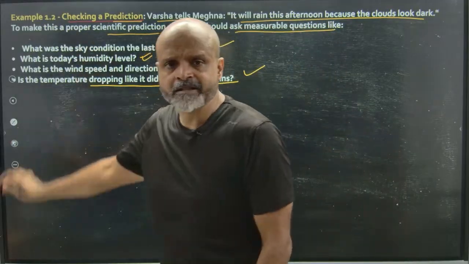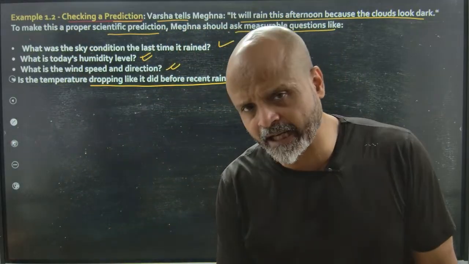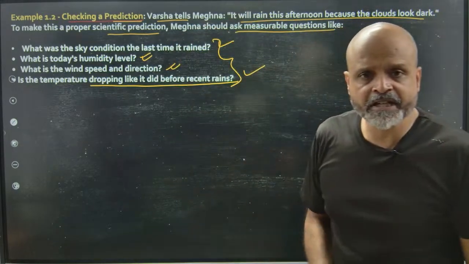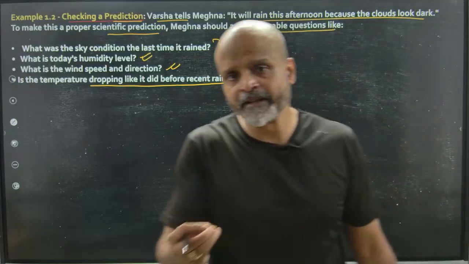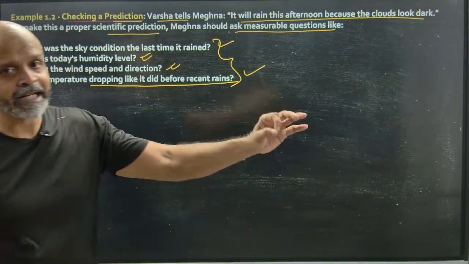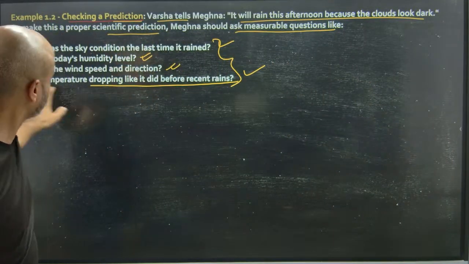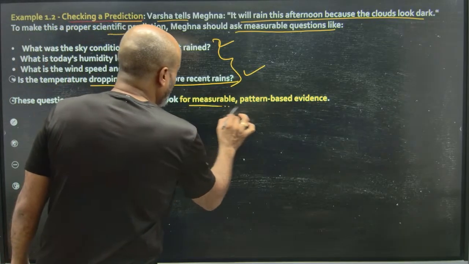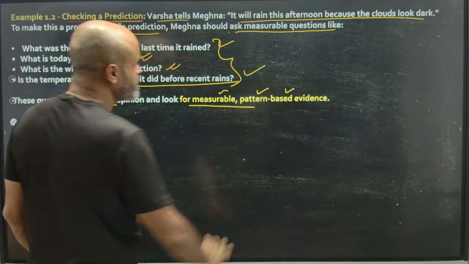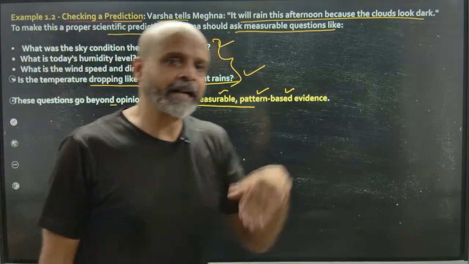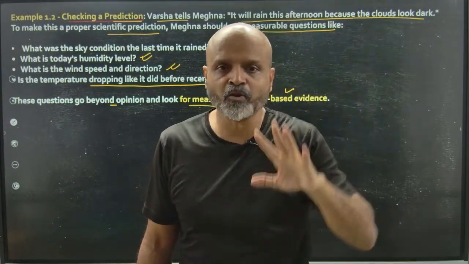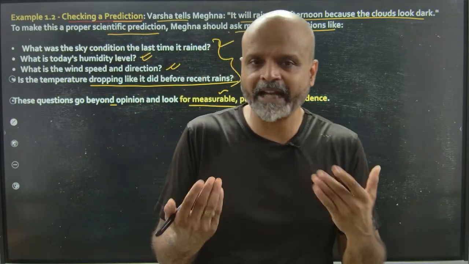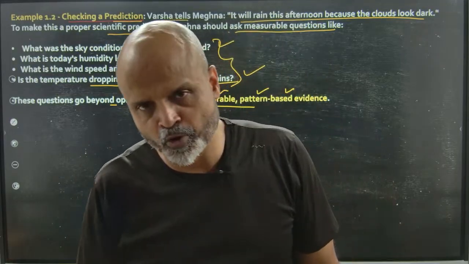Okay, so these are some normal questions that anyone might ask. And this is on the basis of the observations that we have made in the previous phenomena of rain. We are able to predict whether it will rain or not. Okay. These questions go beyond opinion and look for measurable, pattern-based evidence. So these are not opinions. I am not saying that I feel that it rains. No, it's not a feeling that you have. You have certain experiences that you have gathered, and that's a very scientific approach.